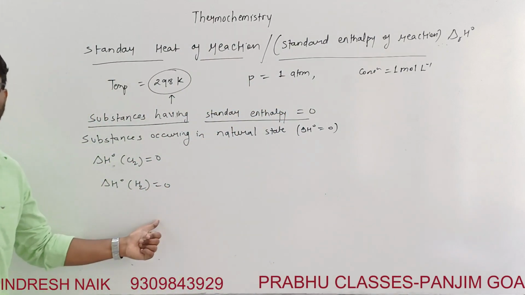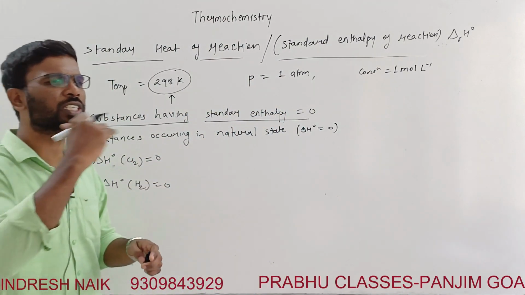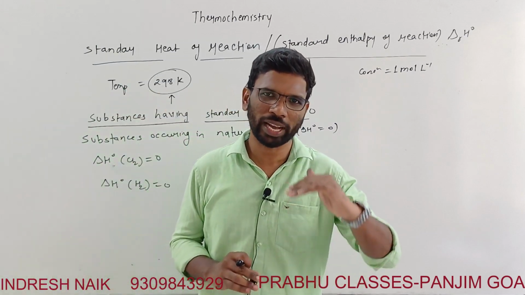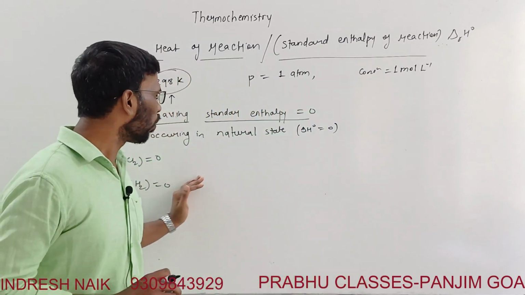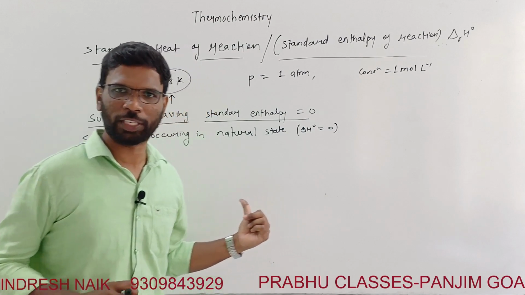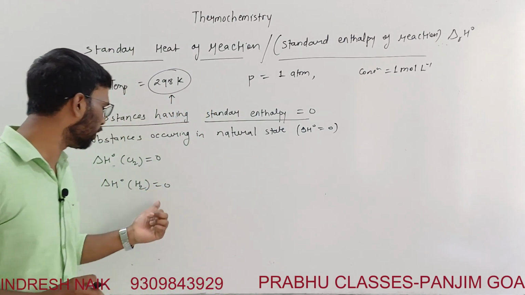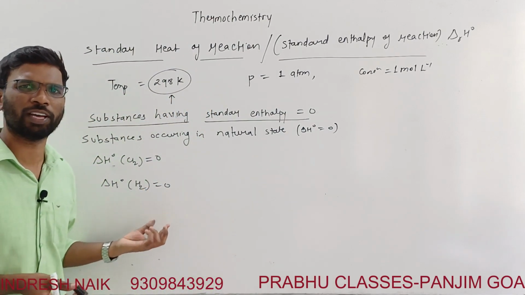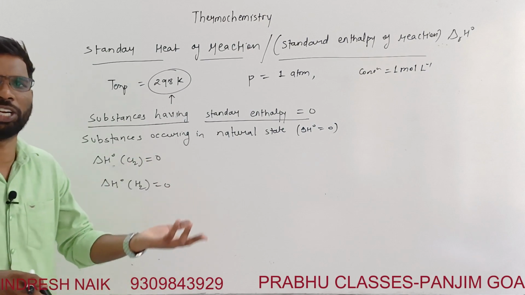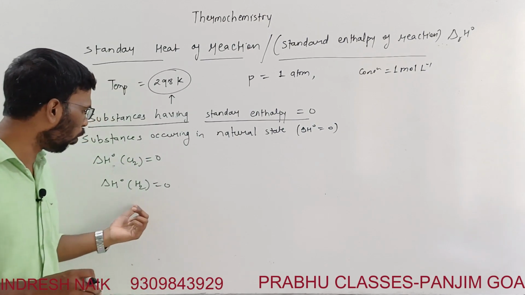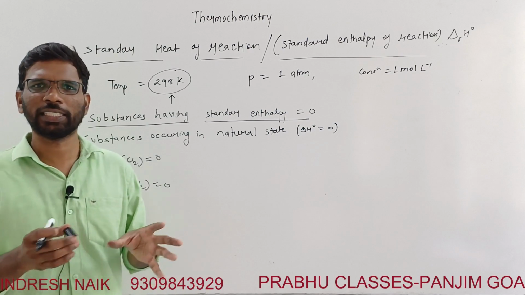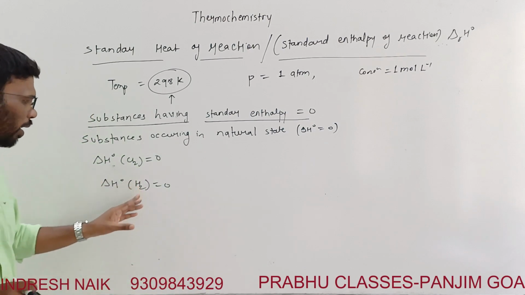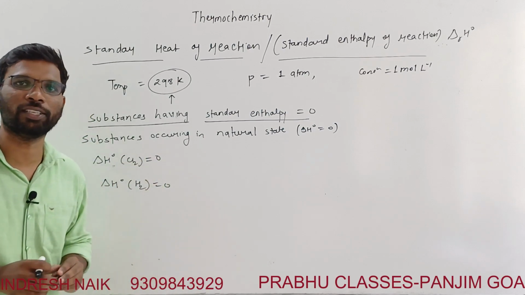Remember, it is considered 0, but it is not actually 0. It is just marked as 0 as a reference, and other enthalpies will be compared with respect to this. It is not actually 0 because it is formed somewhere: some atoms combine and some energy is released to form this hydrogen. But since it occurs as H2 only, it is considered 0.